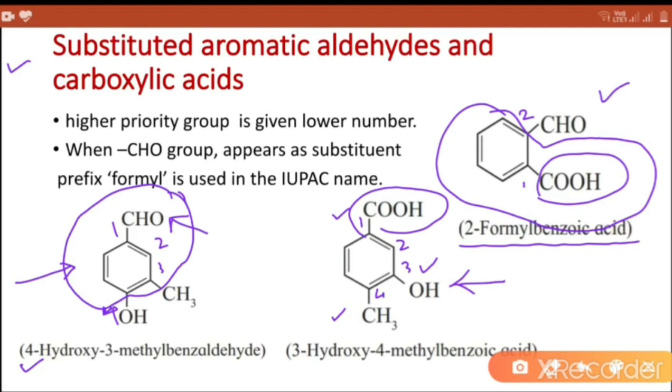In this way number is given to the carbon atoms in benzene. So IUPAC name 3-hydroxy-4-methyl benzoic acid. Alphabetical order of substituents with its position is represented in this IUPAC name.